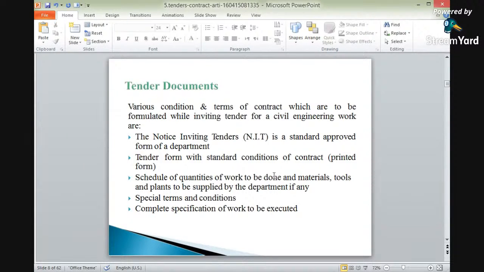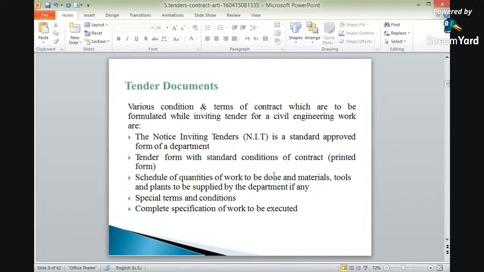The third point is the schedule of quantities of work. Schedule of quantities, in the sense of which quantities are to be carried out: earthwork in excavation, or PCC, or RCC. What are the different quantities we are considering in this case? All these quantities are to be taken care of.